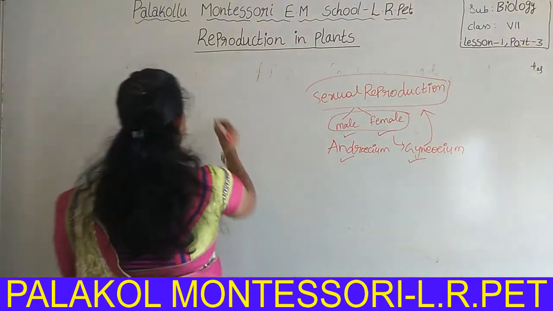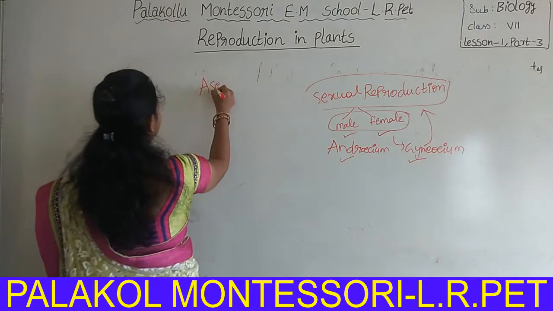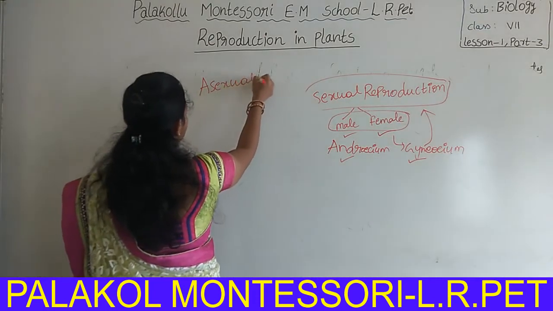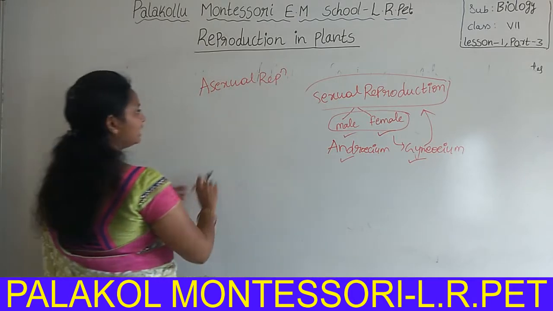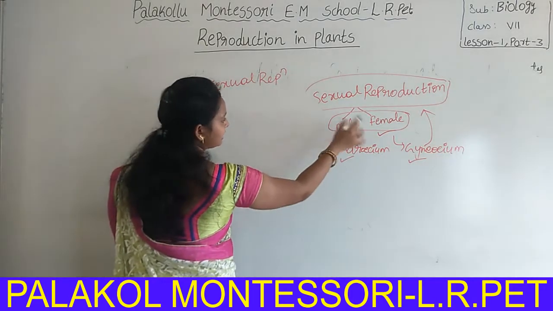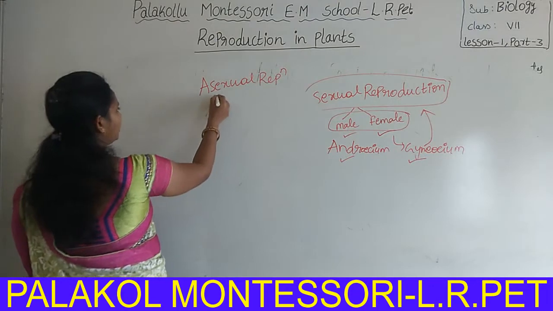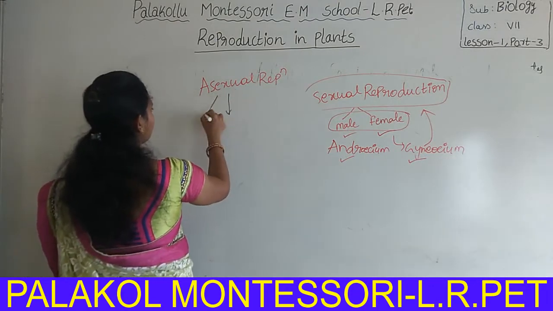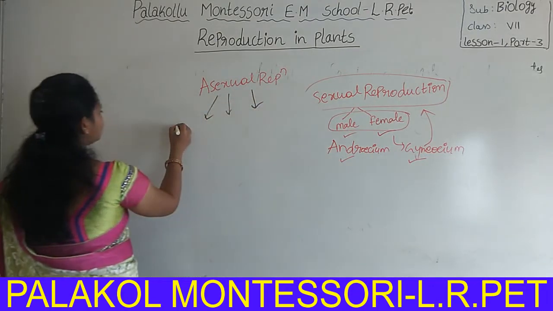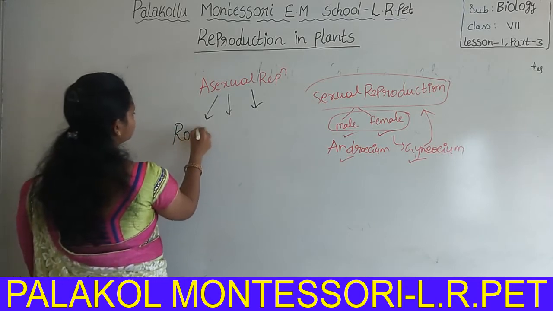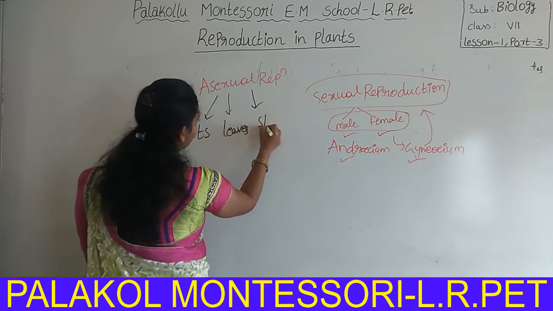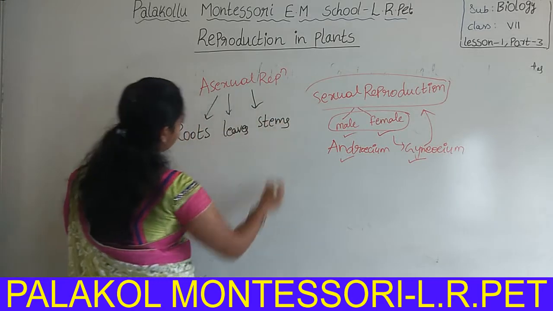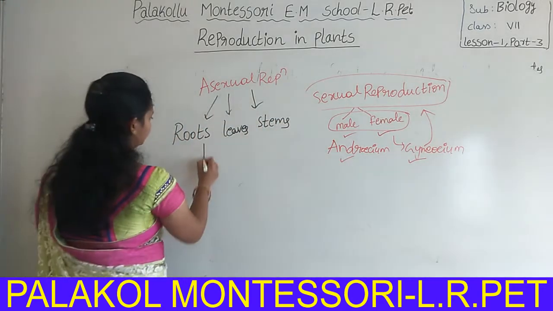But in the case of asexual reproduction, there is no involvement of these parts. Only vegetative parts like roots, leaves and stems are involved in the formation of a new plant.